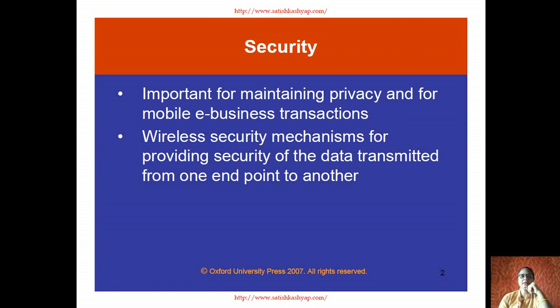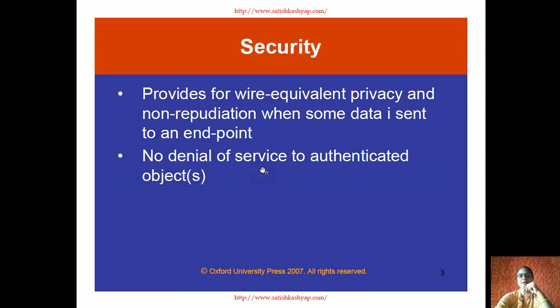We do e-transactions, we do money transactions, e-business, and we buy and sell products on mobile using the internet. So there must be some security provisions available on the mobile system, which we are going to see right now. Wireless security mechanisms provide security for the data transmitted from one endpoint to another endpoint. This is the wireless security to be provided on the mobile system, because the data is to be transmitted over the network from one point to another point.